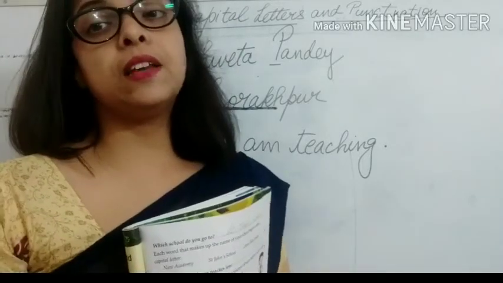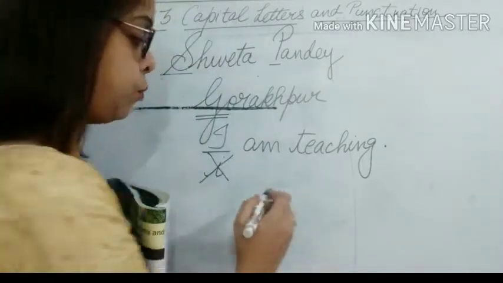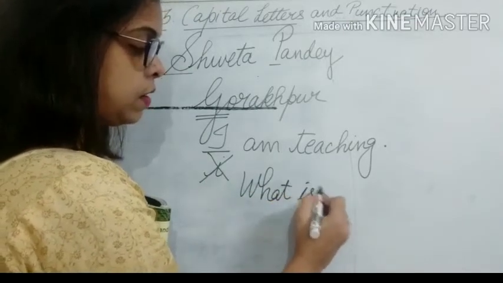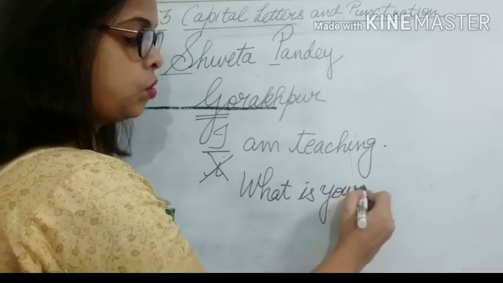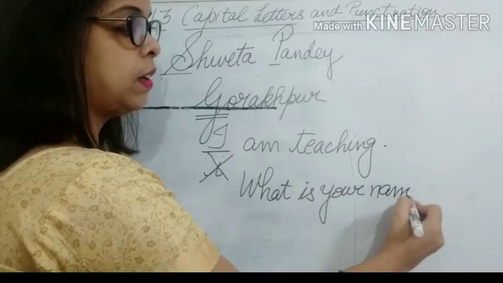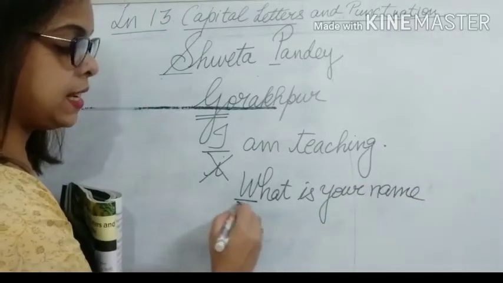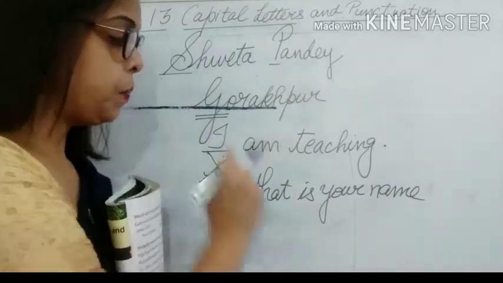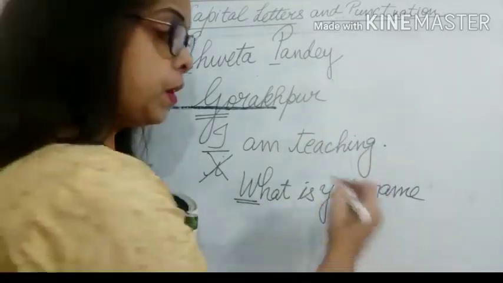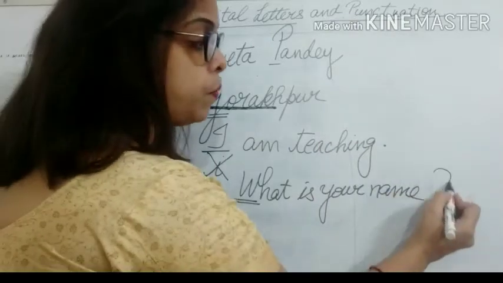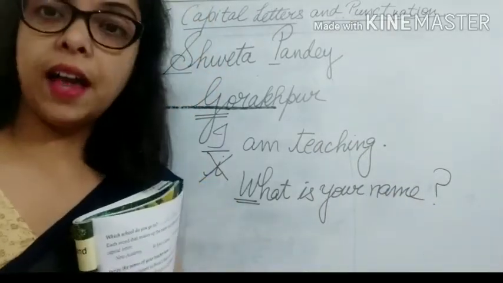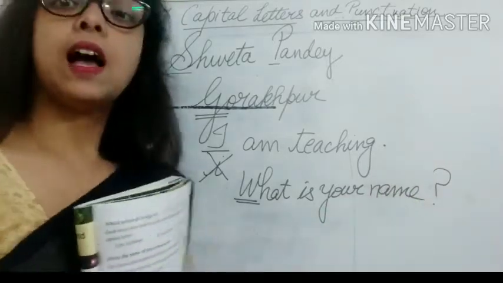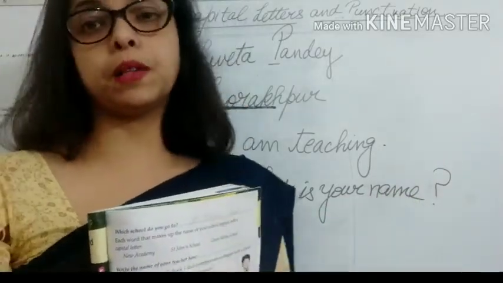Now next, if you want to ask a question, suppose I say, what is your name? Now see, what is capital W? I am writing with capital W. Now how do you know it is a question? You put a question mark at the end. What is your name? Then question mark. This is another punctuation mark.